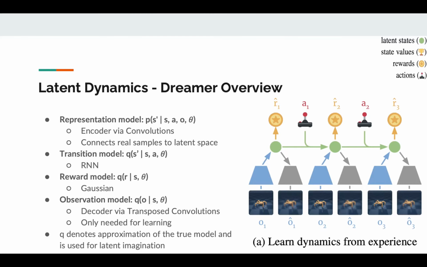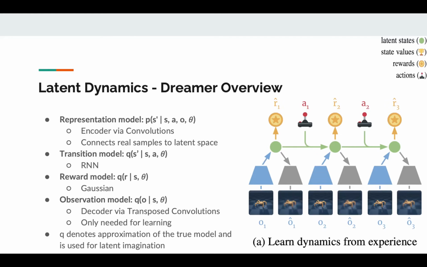So this is an overview of the latent dynamics model used in Dreamer. The latent dynamics requires 4 models, each for the representation, the transition, the reward, and the observation. These models are probability distributions in which the statistics are derived from neural networks. Notice that all of the models share the same parameters theta, which means that these models are learned jointly. Also note that the variable s indicates the encoded latent state and not the true underlying state.